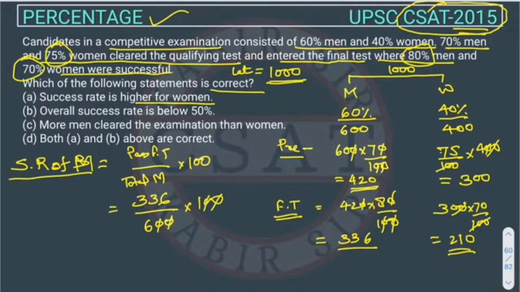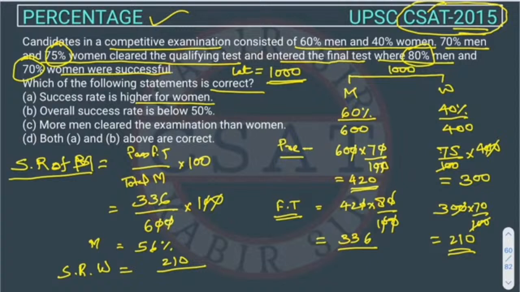This is the formula of success rate. Success rate is what percent out of the total pass the examination, right? So this will come out to 56% for men. Similarly, we will calculate the success rate of women. How many women pass? 210.